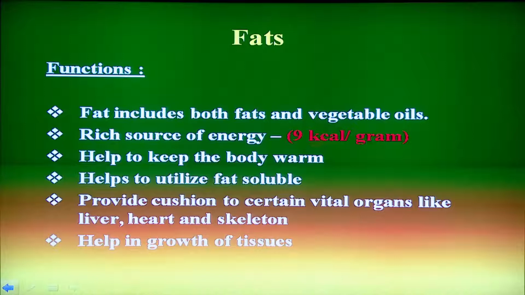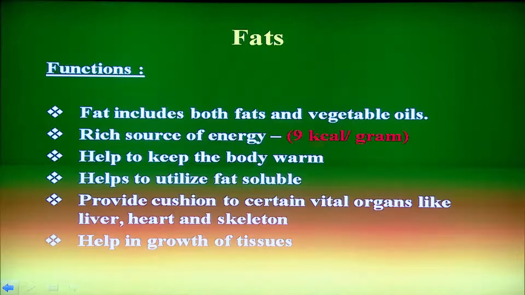Here also you can see in red color, 1 gram of fat gives you 9 calories, which is more than double the amount of carbohydrate. So, if you have only 1 teaspoon of fat or oil or ghee, that will give you approximately 45 calories. Let us see what the functions are.